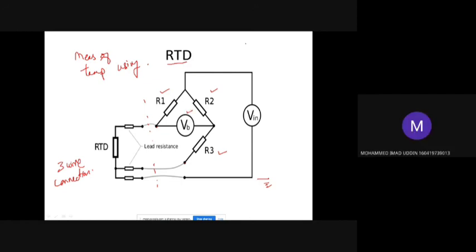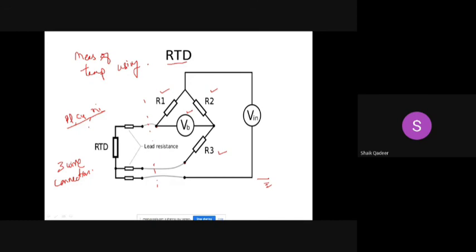The RTD is just a conductor consisting of either platinum or copper or nickel. Hope it is clear to everybody.